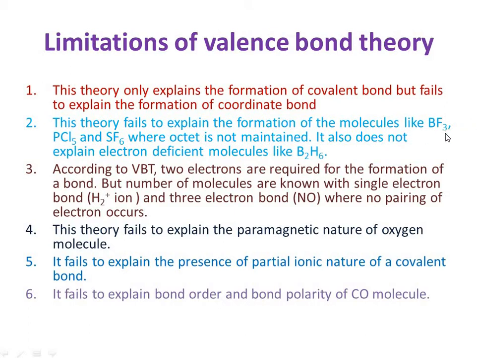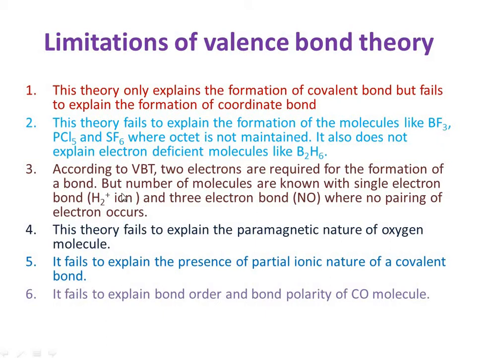For example, take the BF3 molecule. Boron and fluorine want to be stable, and because of that they form bonds and become the BF3 molecule. But according to valence bond theory, they do not follow the octet, and still they are stable. This is the limitation of valence bond theory.